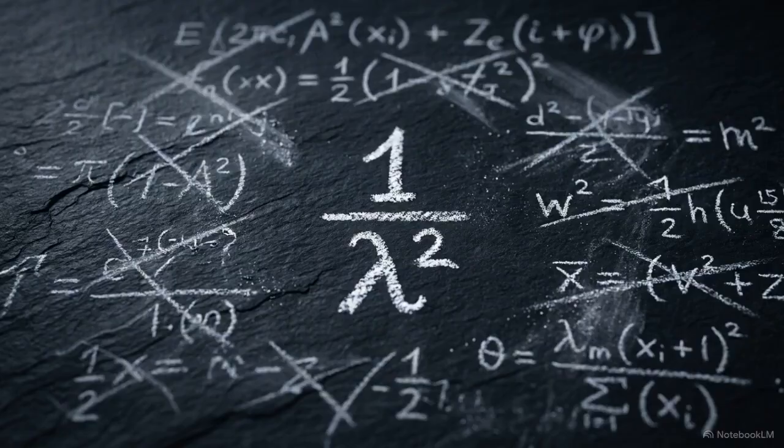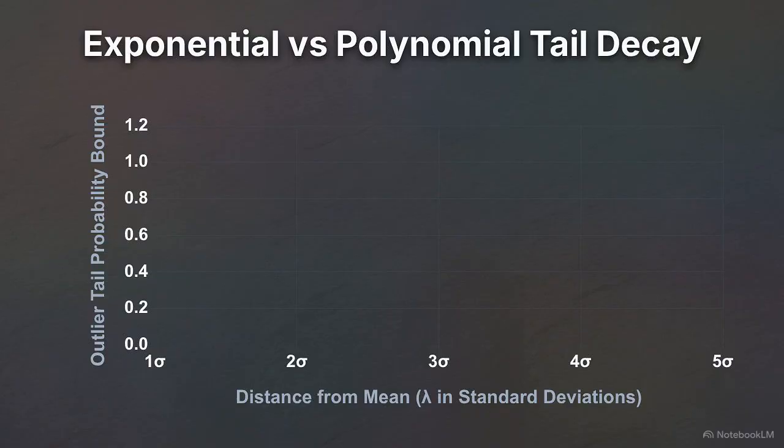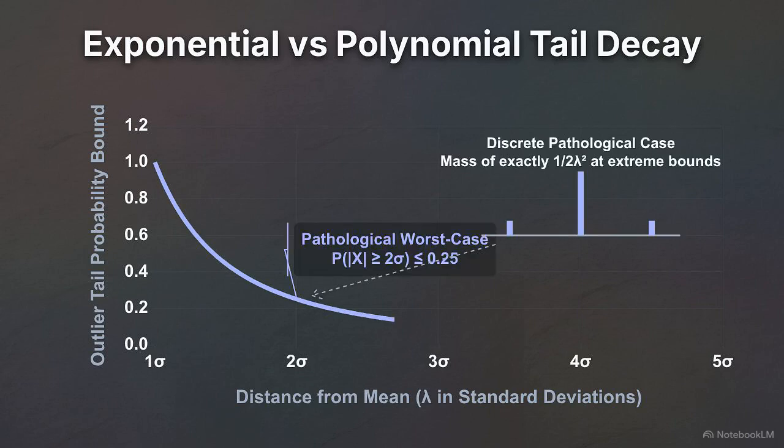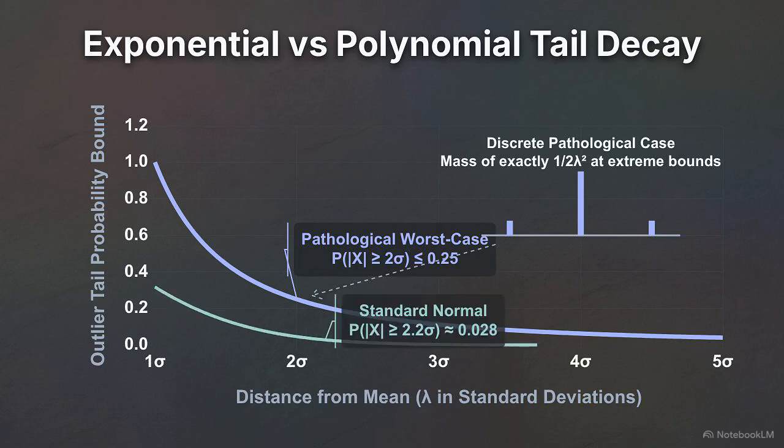At first glance, 1 over lambda squared is a remarkably weak polynomial bound. Why do we rely on it when much stronger bounds exist? Because of pathological cases. You can construct a discrete distribution where a probability mass of exactly 1 over 2 lambda squared sits perfectly at the extreme boundaries, and the rest sits dead center at the mean. Here, Chebyshev is perfectly tight. It cannot be improved.